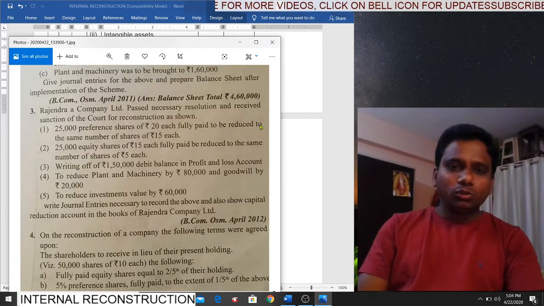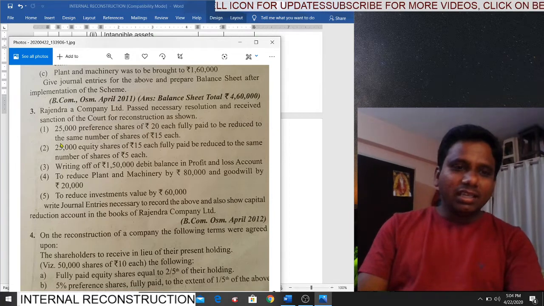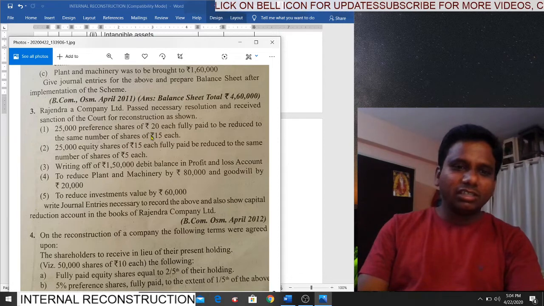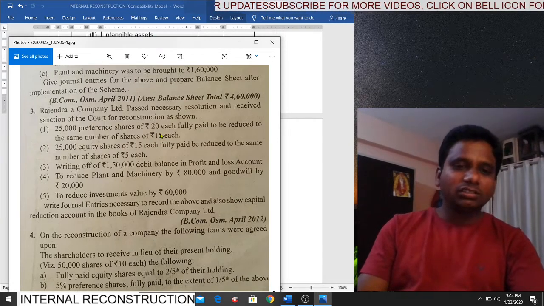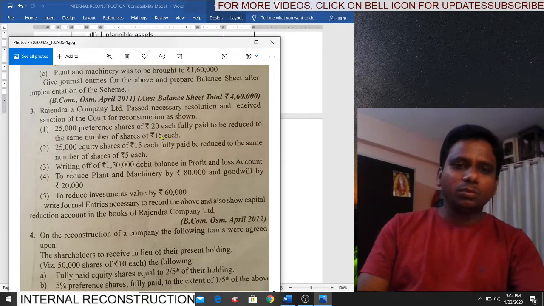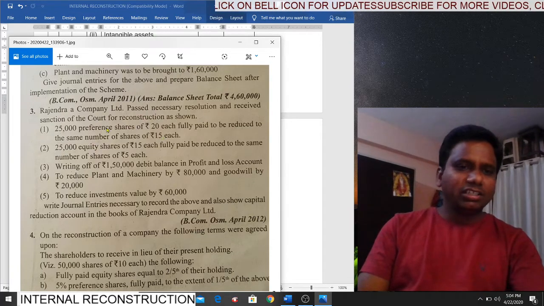To be reduced to, underline the word reduced to, not reduced by. Reduced to the same number of shares. Same number of shares means same 25,000 shares of rupees 15 each. So what is the new face value of share? 15. So what is the sacrifice made by the shareholders? 5 rupees. 20 is the earlier amount, 15 rupees is the new amount. So the difference amount is the sacrifice made by the preference shareholders.